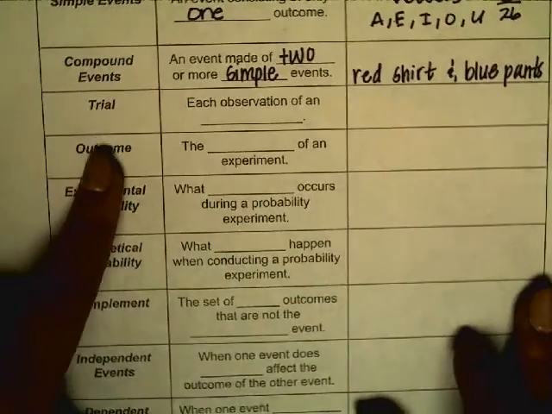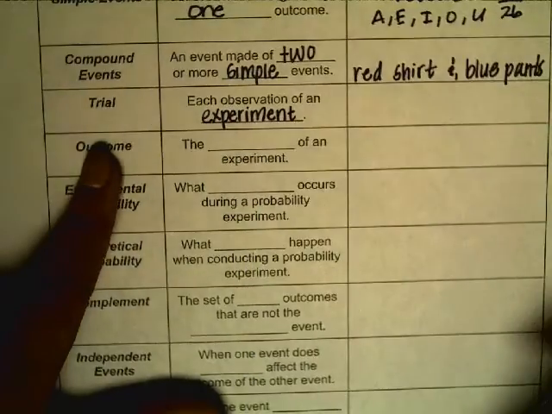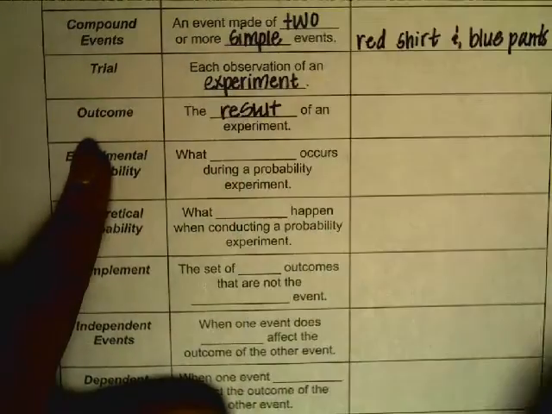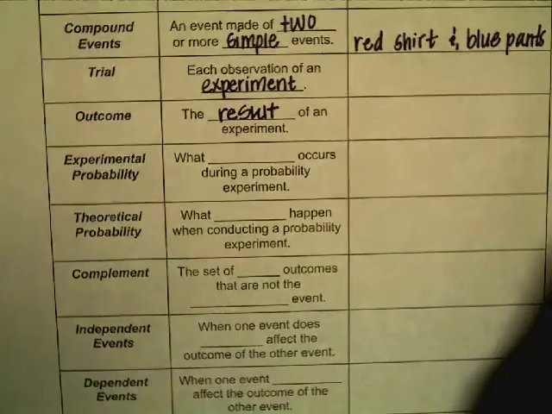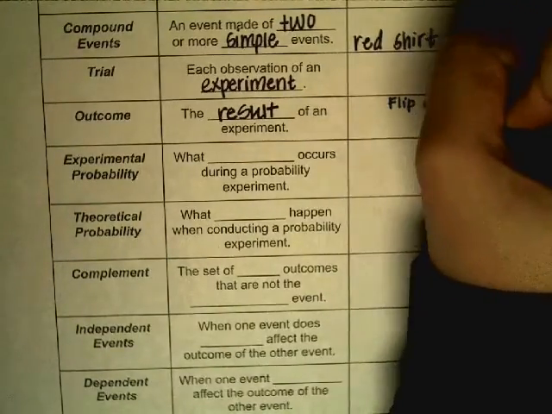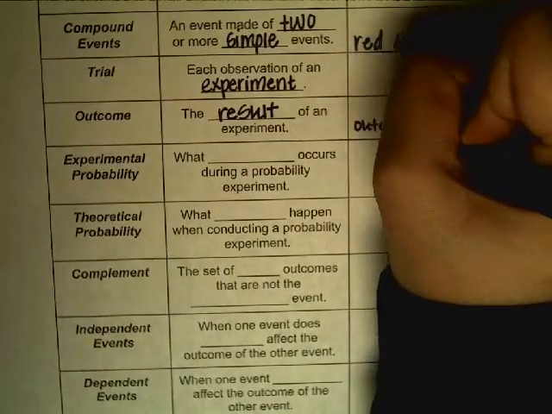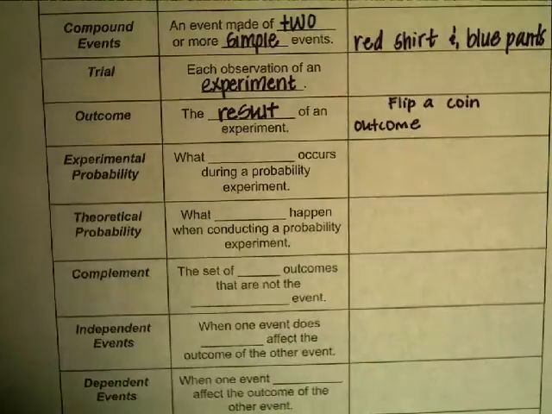Trial. Each observation of an experiment. Outcome. The result of an experiment. So, for instance, flipping a coin. Your outcome can either be heads or tails.